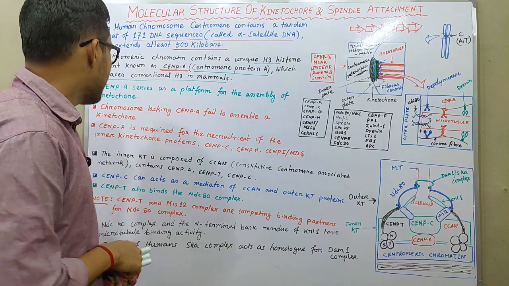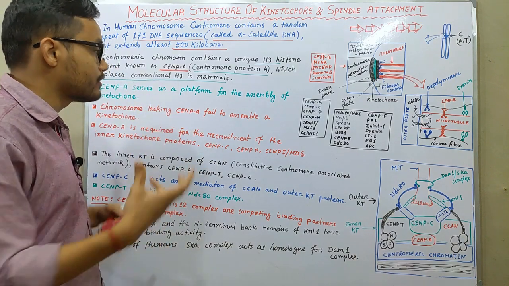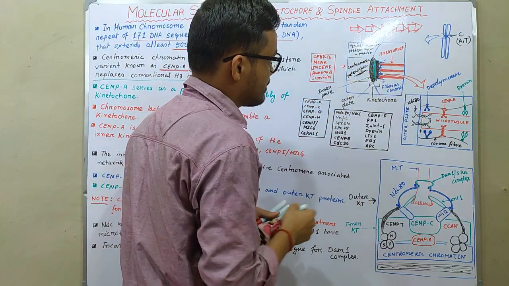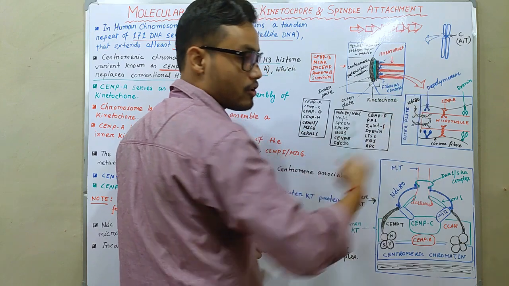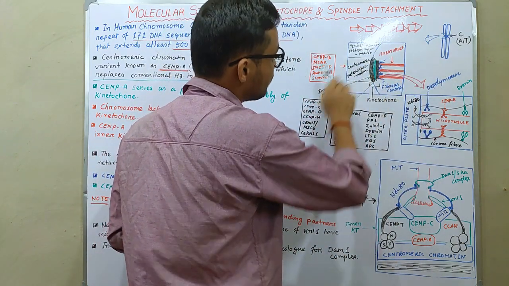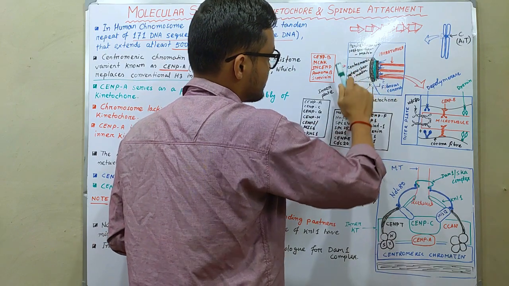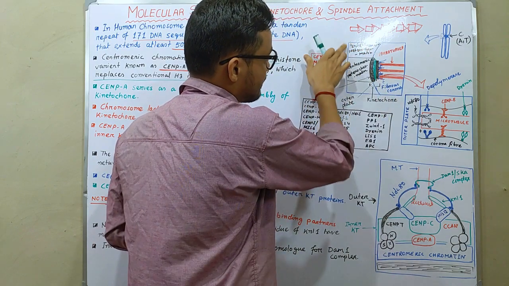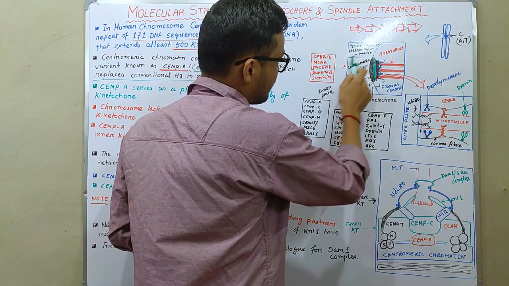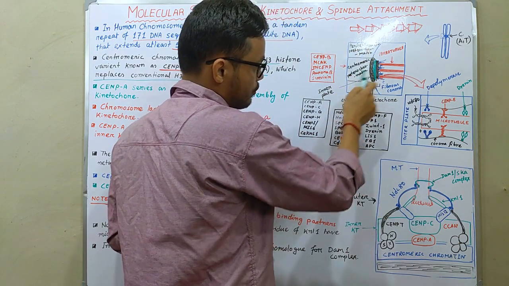Next thing, CENP-A serves as a platform for the assembly of kinetochore. This is a zoomed-in structure of that particular point. Here, observe three distinct portions: two on the sides, known as the pericentromeric heterochromatin, and in the middle, the centromeric heterochromatin region.